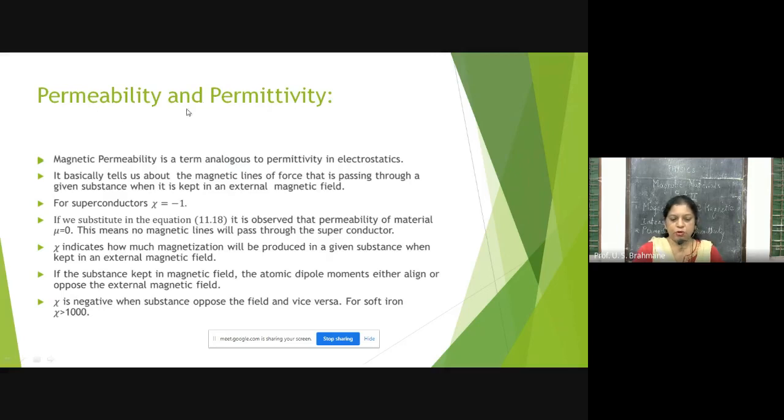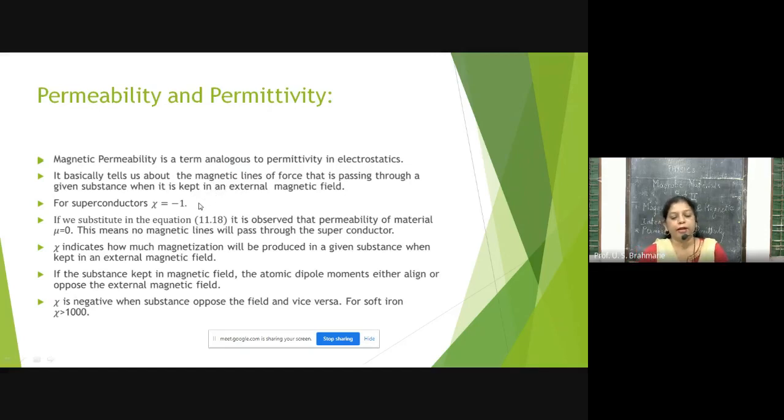This is epsilon and this we take as mu. Remember, children. So see here, magnetic permeability is a term analogous to permittivity in electrostatics. It basically tells us about the magnetic lines of force that are passing through a given substance when it is kept in an external magnetic field.